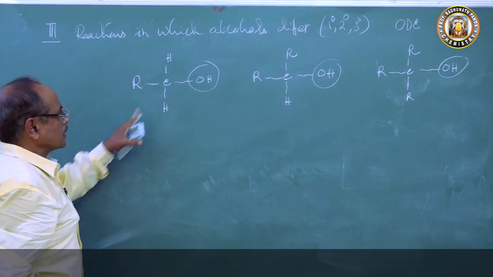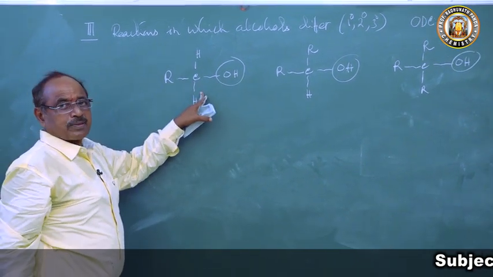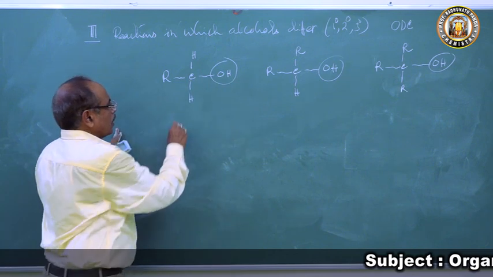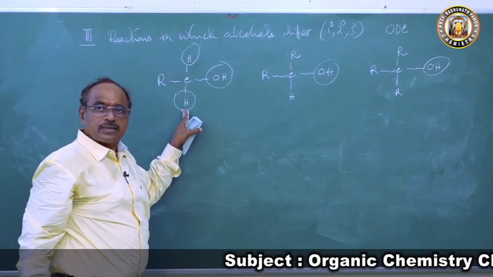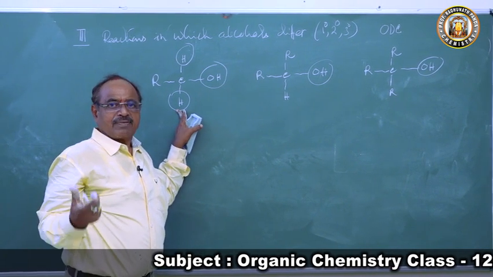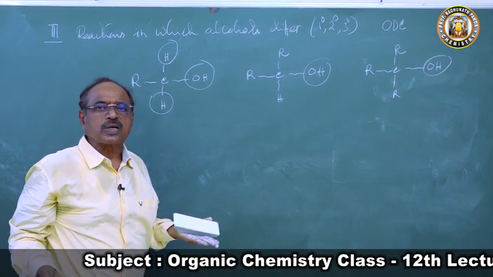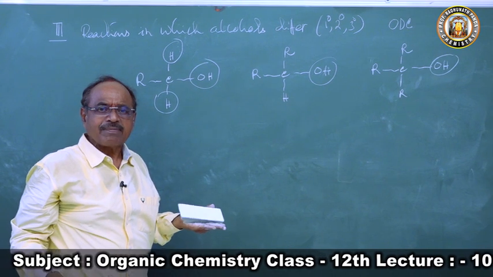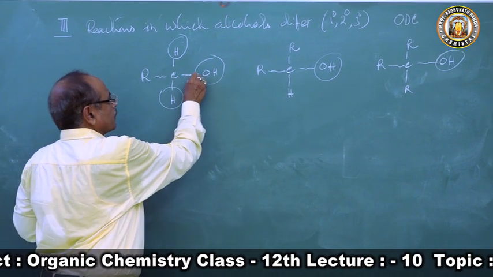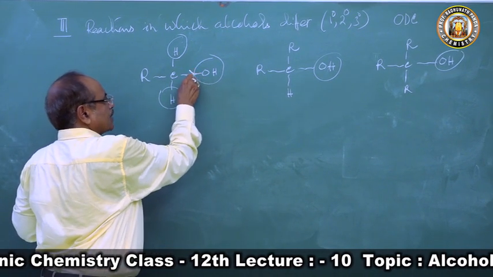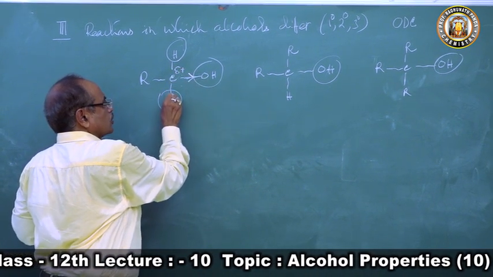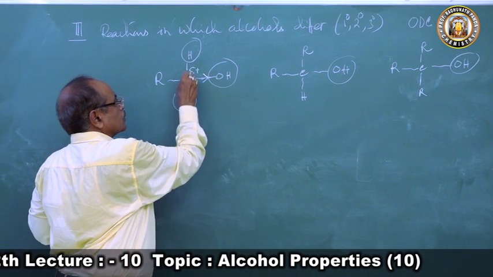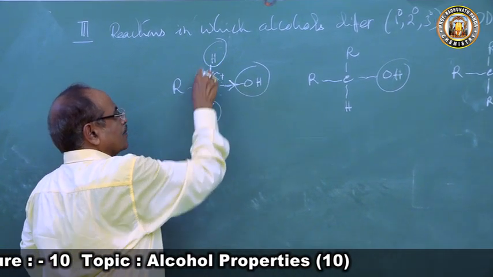Now, in primary alcohol, there are two active hydrogen atoms. They are very active hydrogen atoms, and they are susceptible to oxidation. Why active? Because there is a drift of electrons, so the carbon atom has a delta positive charge. So always there will be a drift of electrons, and these hydrogen atoms are always reactive.